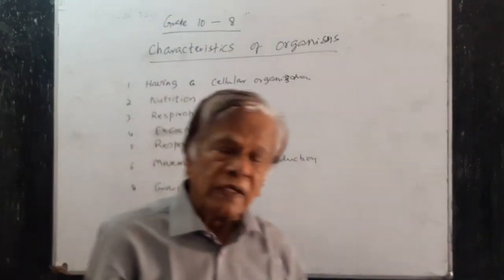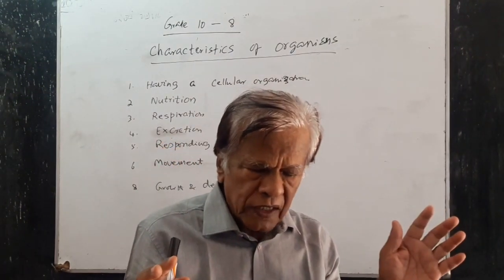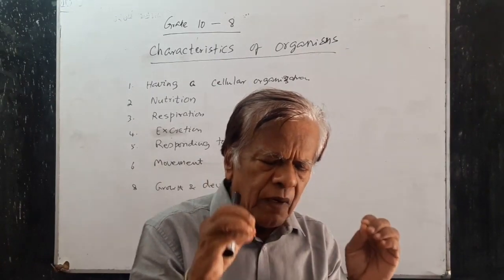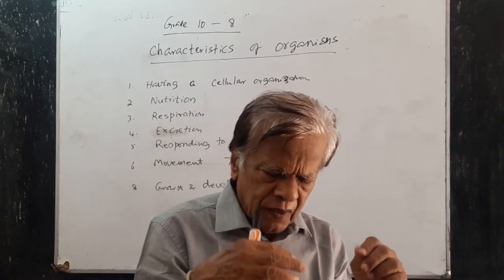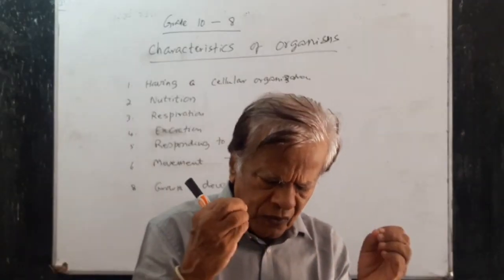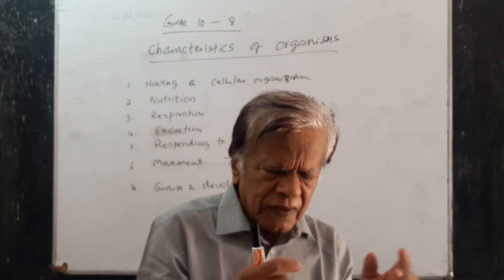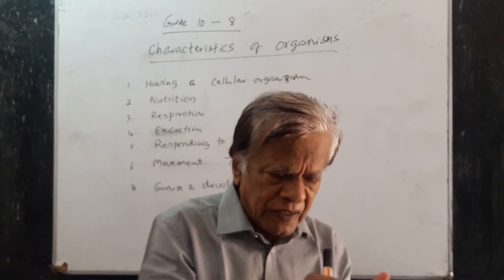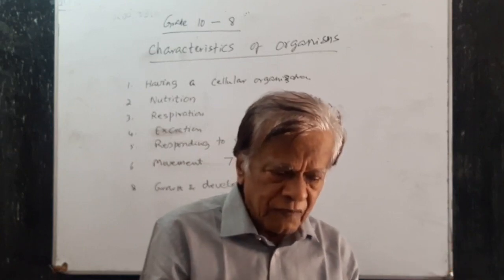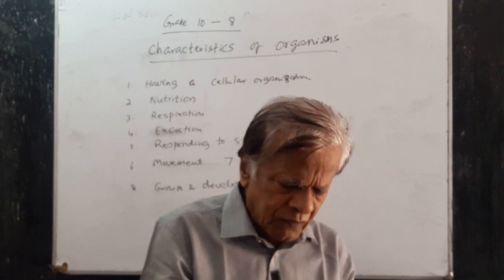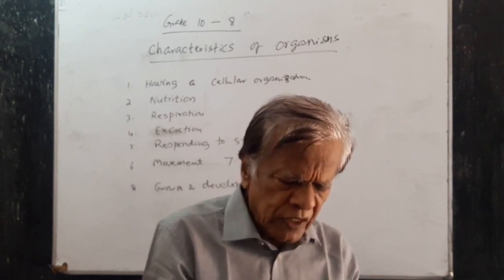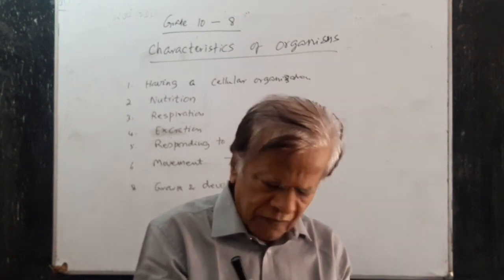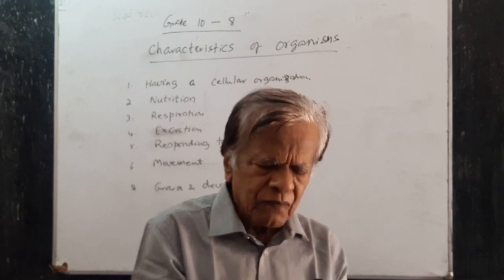Having a cellular organization. All the organisms are made of cells. Organisms such as amoeba, paramecium, plasmodium, euglena, yeast, chlamydomonas have only one cell. Within this cell, all the living activities occur. We call them unicellular organisms. Bacteria, and there are also some unicellular fungi.